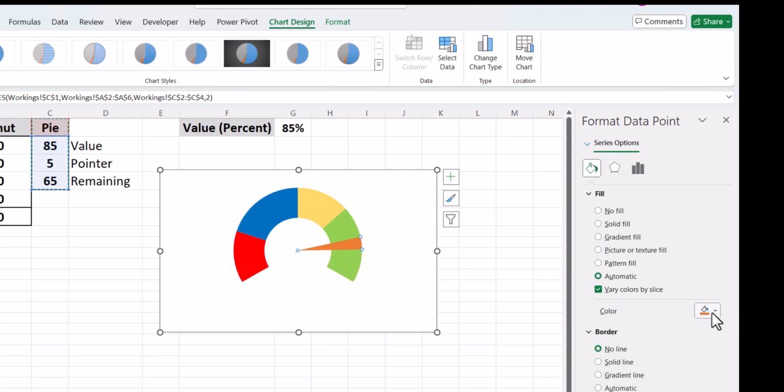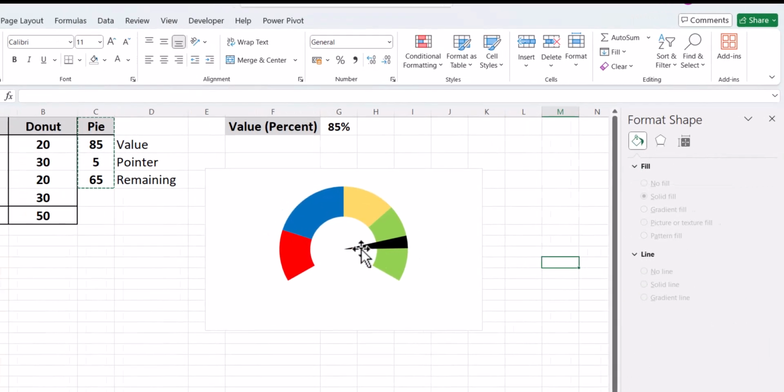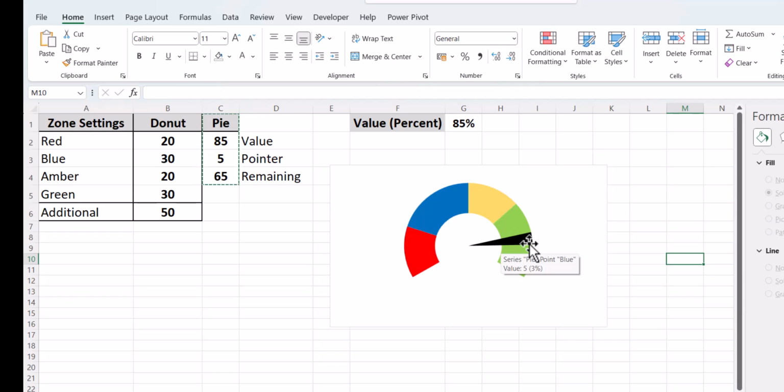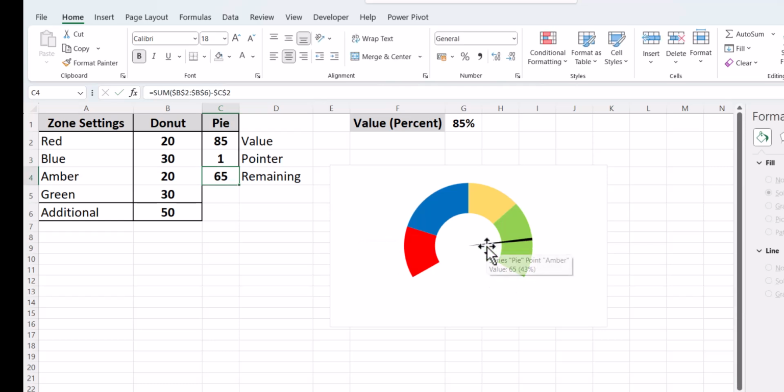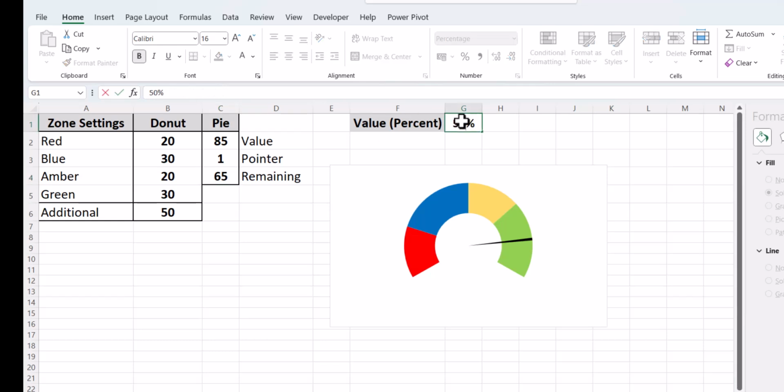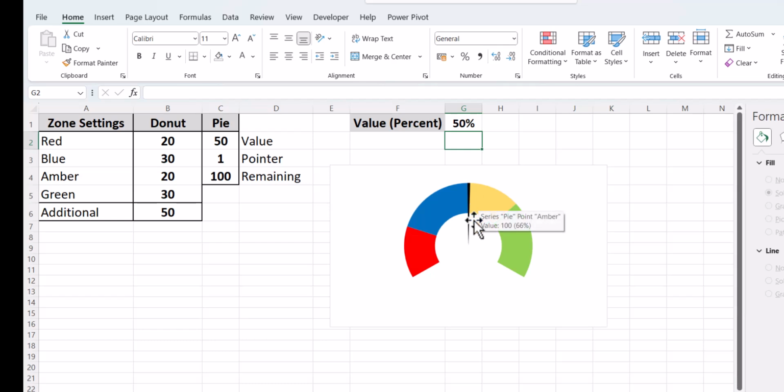Select the orange one and put it in black. So if you see right now we have a pointer, but it is too thick. So let's go here and change this 5 to a 1. So we have a pointer mentioned over here. And as you increase the percent or decrease the percent, the pointer changes accordingly.